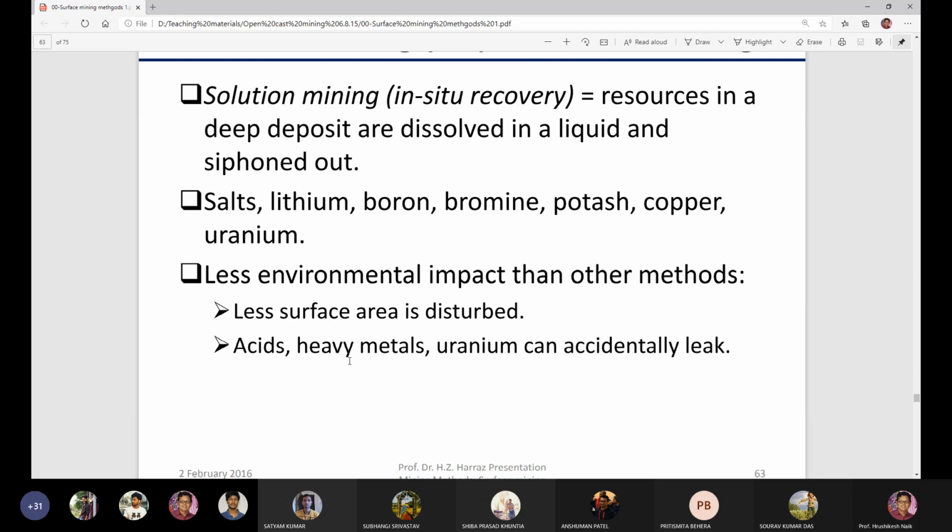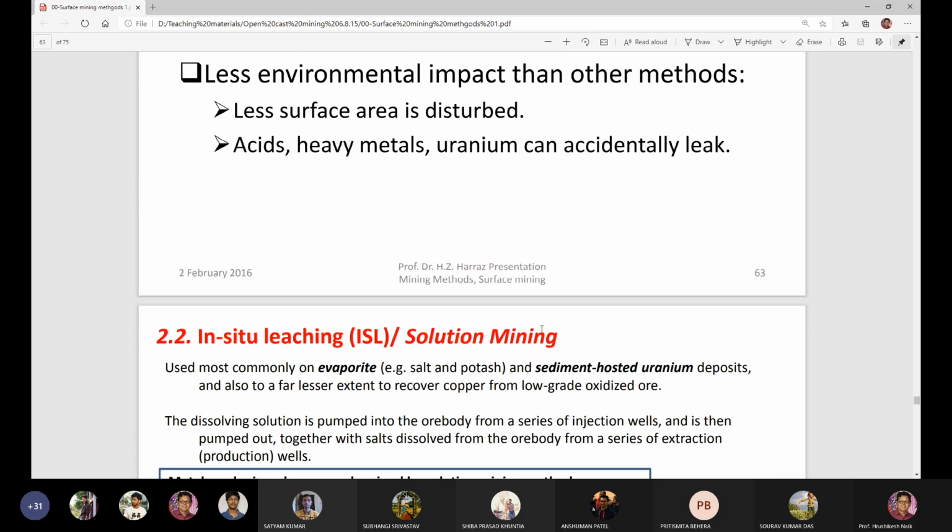Heavy metals also can leak to the water body and the water will be unsuitable for consumption. Uranium can also get leaked and it can affect the environment in the form of uranium nuclides. So these are the environmental impacts of the in situ leaching method.